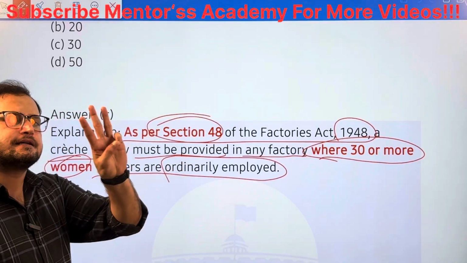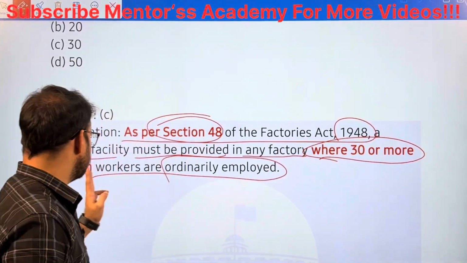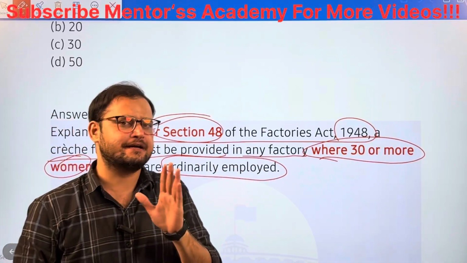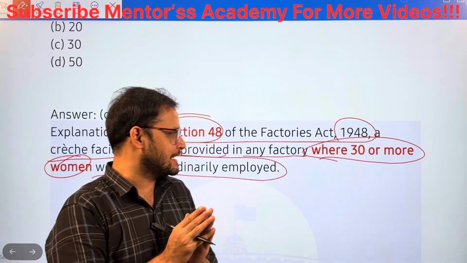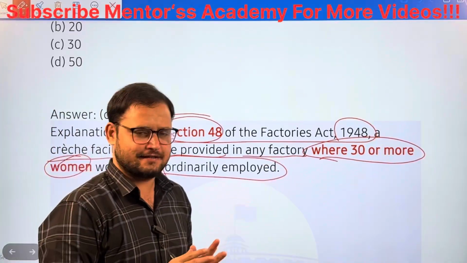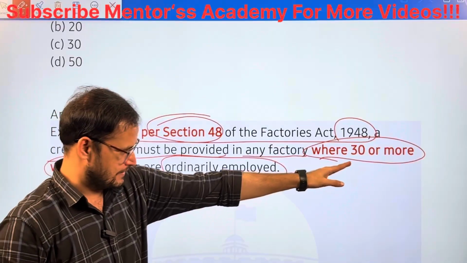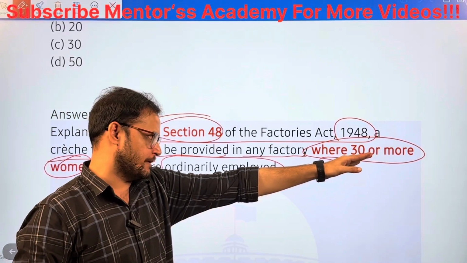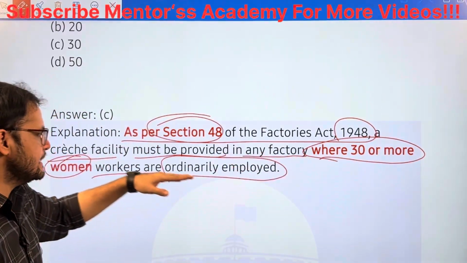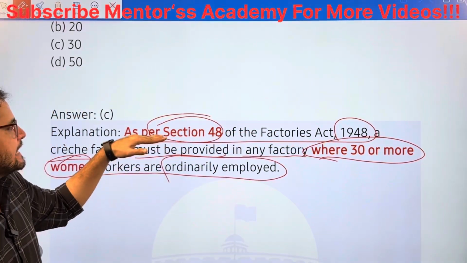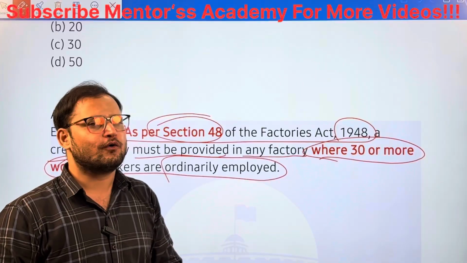There should be 30 or more women employees to establish a creche facility. It doesn't mean that if a company has 10 employees, it can't create a creche facility. It can establish one, it is voluntary. But when a company has 30 women employees, it becomes mandatory under the Factories Act 1948 as per section 48.